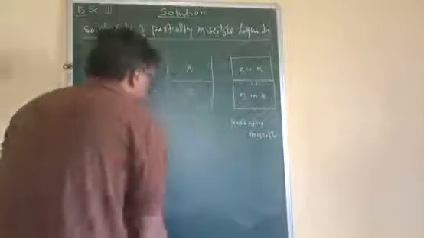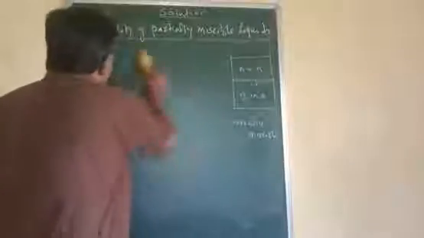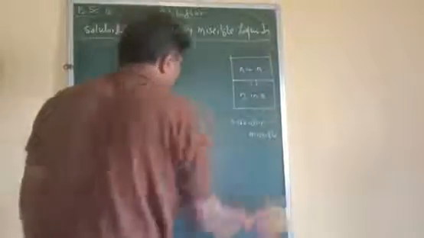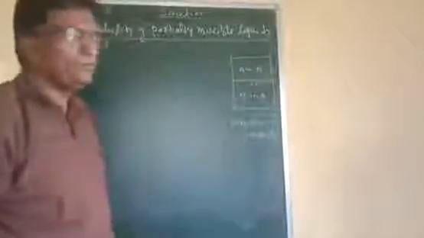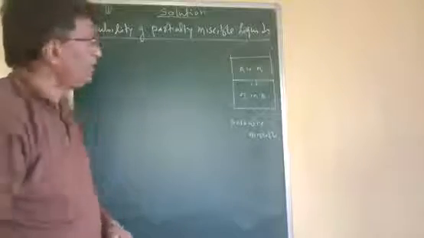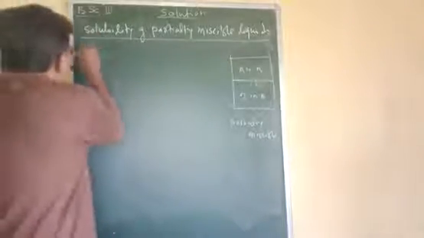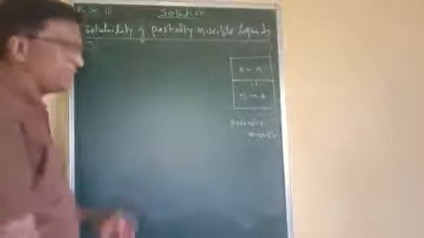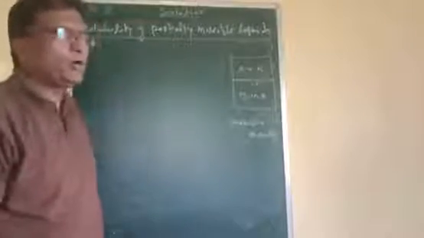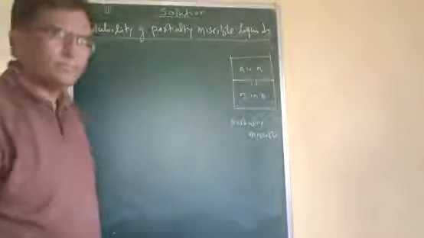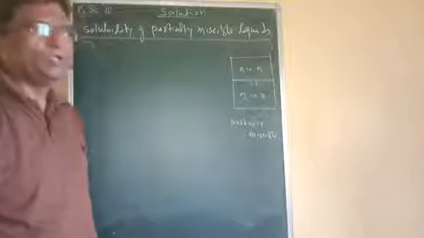Now we want to see the solubility of such partially miscible liquid pairs. Here we have three types of partially miscible liquid systems depending upon their mutual solubility.